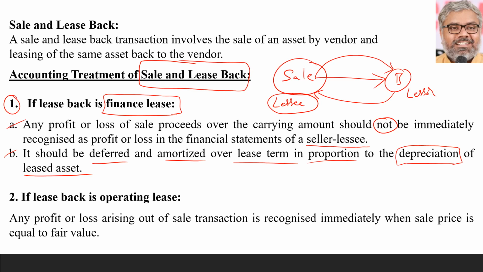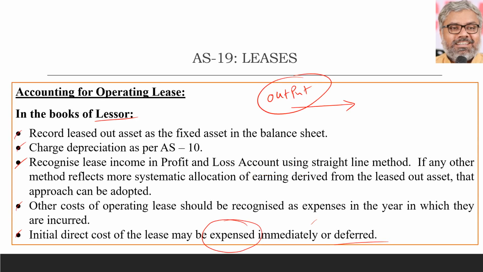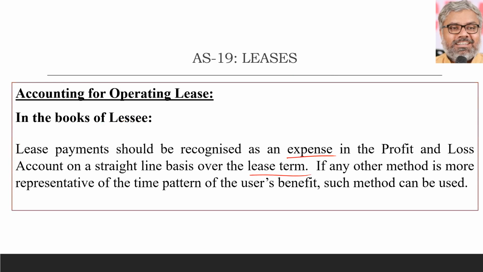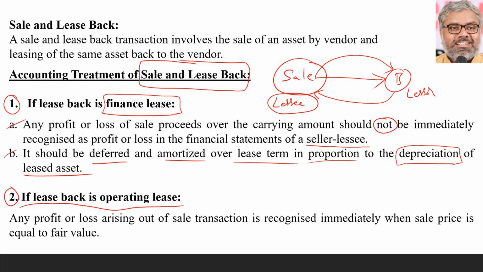Simple. But for operating lease, it is more important because there are many options which are possible scenarios. Operating lease normal treatment is nothing special. Lessor will treat the operating lease rentals as income. Lessee will treat them as expenses. So that is not a big deal about operating lease recognition. But where the importance will come is in a sale and lease back transaction. Sale happened and lease back is happening as an operating lease, not as a finance lease. Then there are many possibilities, and all of them can be asked as questions. Those were asked as questions also earlier.